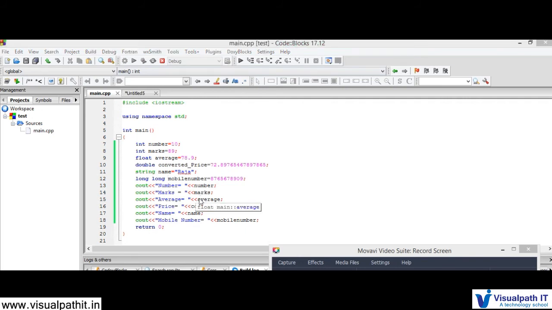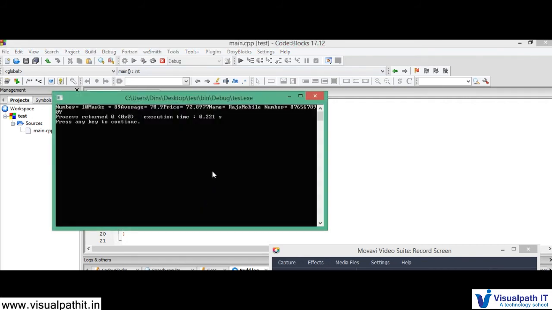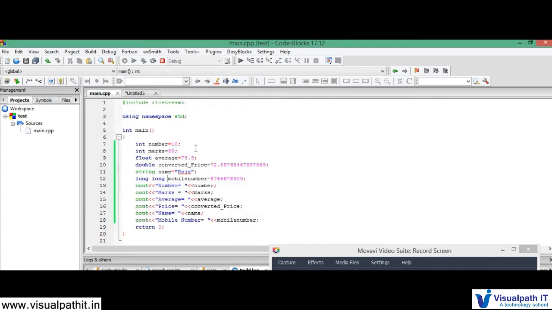Yeah, now I'm getting the mobile number properly. Can you see? It is 87. Now see why I'm having everything in a single line. I want it in a new line, right? The number should be in one line, the mark in another line, and the average in another line, one after the other. So how can I do it? I just have to use endl, nothing else. What is endl? It is called end line.